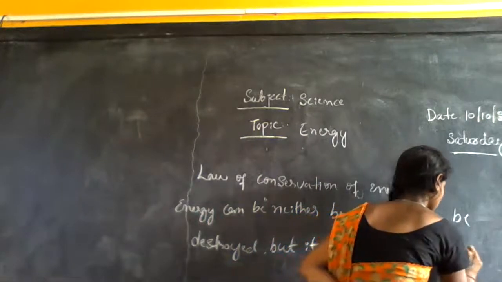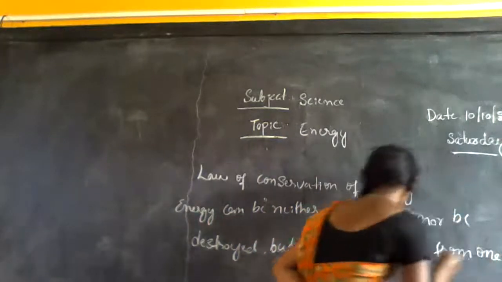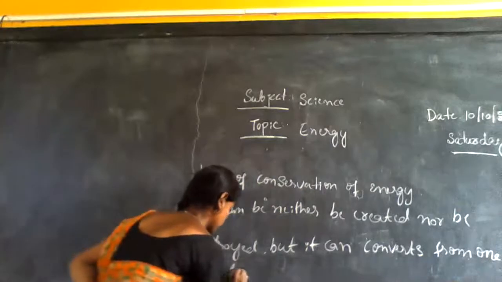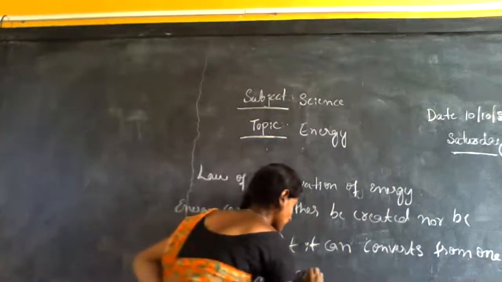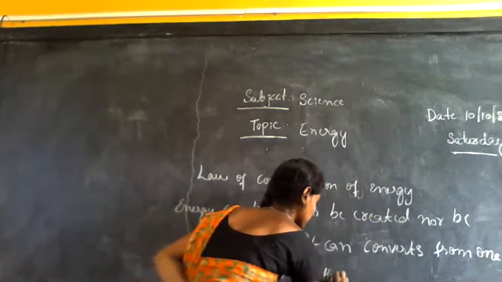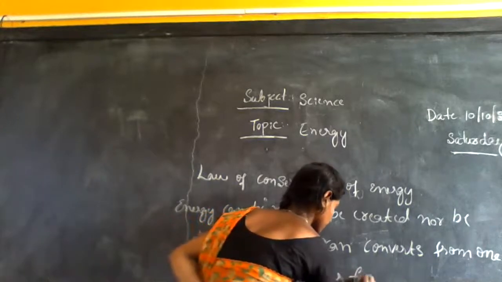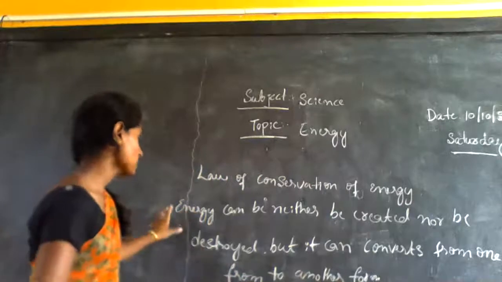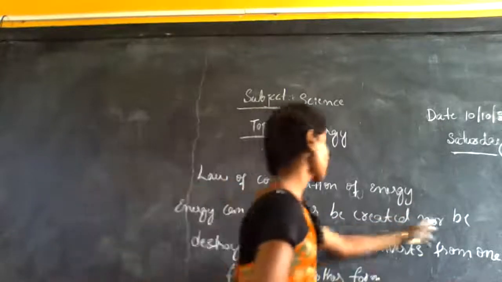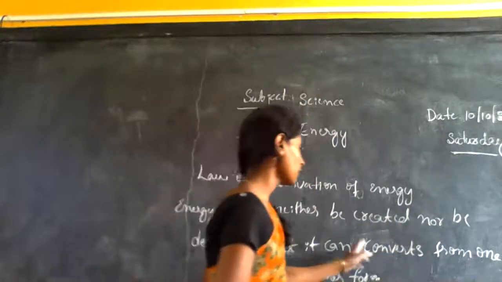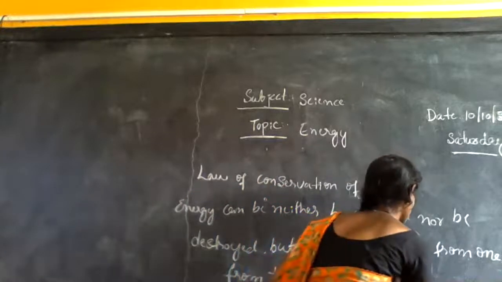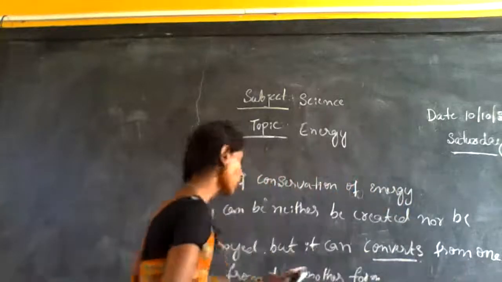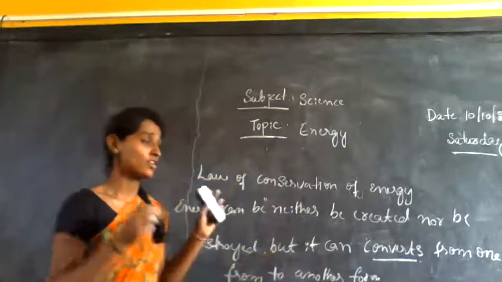Energy can neither be created nor be destroyed. It can't be destroyed and it can't be created, but it can be transformed or converted from one form to another form. This is the law of conservation of energy.